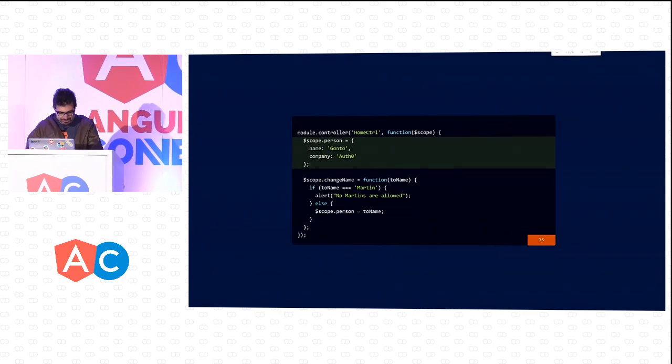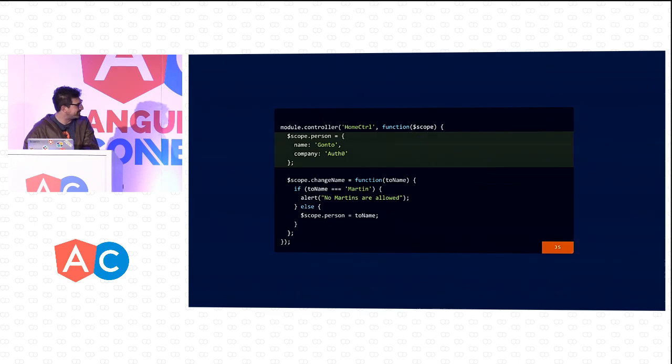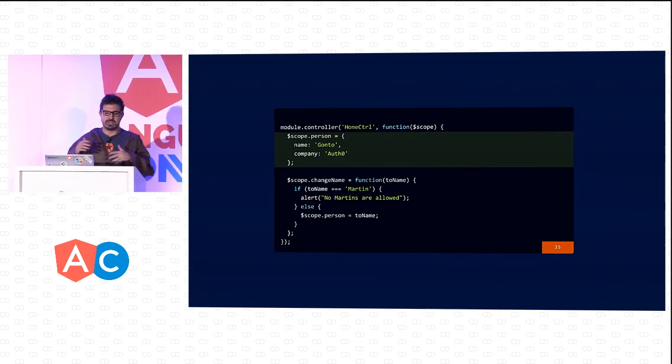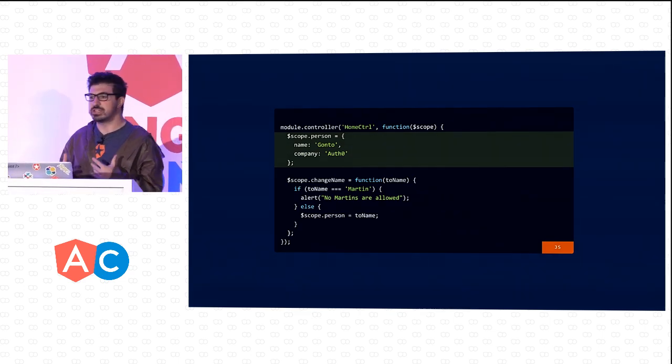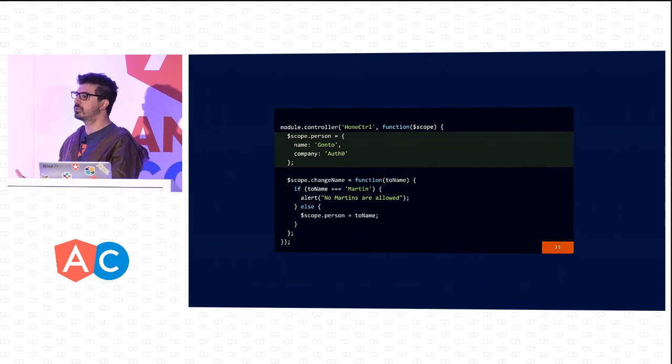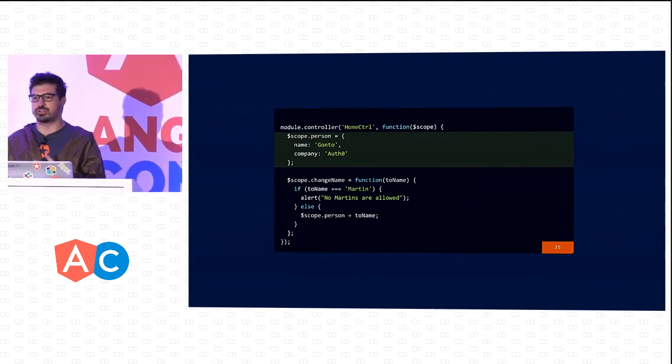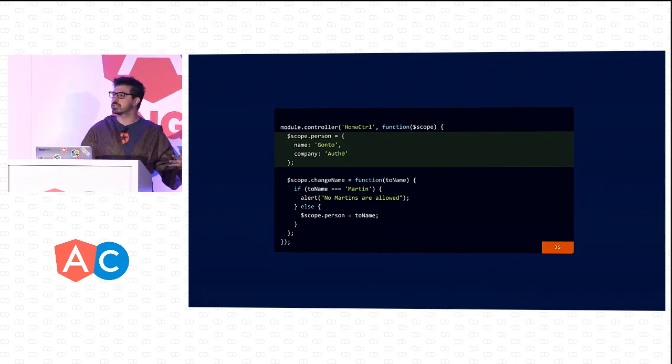Is it big enough? This is what I like about doing presentations in HTML and CSS. You just zoom in Chrome, and it works. So this is an Angular 1 model. Basically, it's a home controller that we all know. It has the scope, though I know that nobody knows what the scope is anymore. It's dead, right? No, we hate it. But the scope was the glue between the view and the controller. And we have here this person object, which has the name, in this case Gonto, and the company. What we can see here is that Angular actually lets us do models however we want. Angular tells us about services, factories, and a lot of stuff, but it doesn't tell us anything about models.